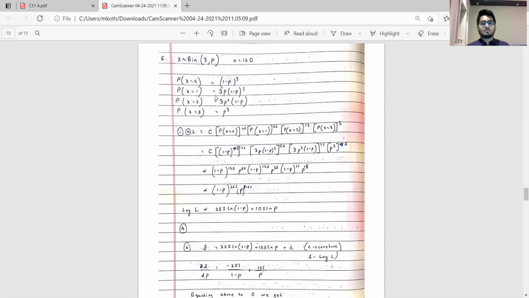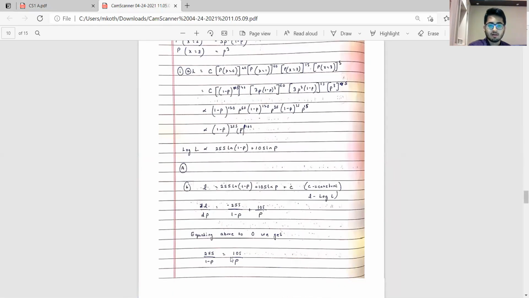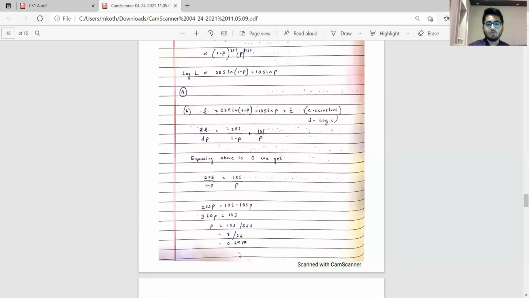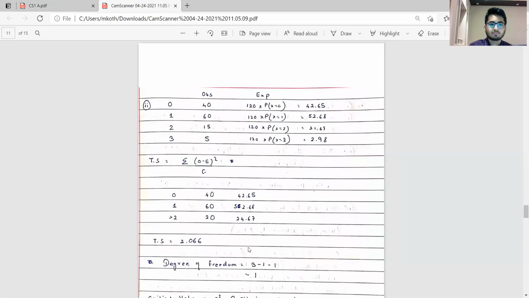For question 6, first what I've done is computed probabilities at 0, 1, 2, and 3, and I've expressed these in the form of P itself, and then I have gone on to create the likelihood. The log likelihood comes out to be 255 ln(1 minus P) plus 105 log P. So option A is correct. For part B, we just need to differentiate it once and substitute as 0, and we find the answer to be 0.2917, which is what they had asked in the question.